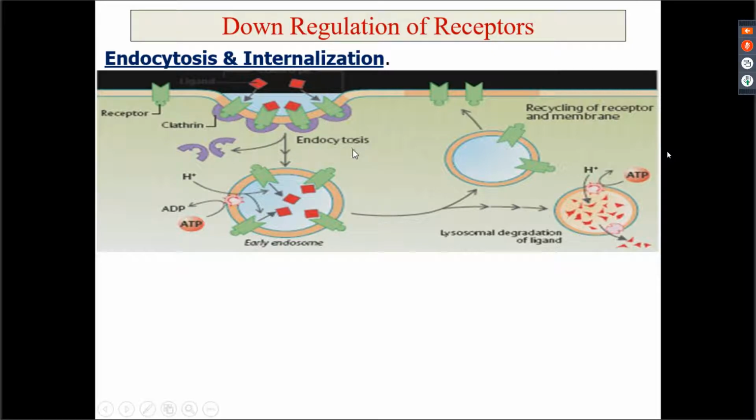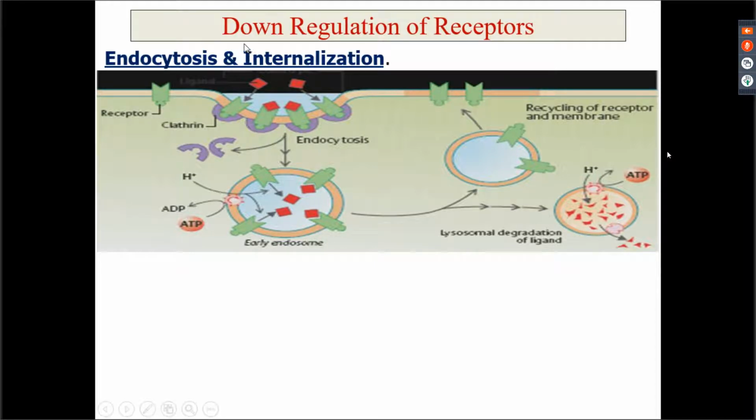the process of endocytosis. Now in transport across cell membrane, you must have been taught about exocytosis and endocytosis. So here this receptor ligand complex is taken up by endocytosis, and it can become associated with the lysosome and get degraded, or it can be recycled, come back to the cell membrane, or there can be new secretion of receptor also, depending upon how much requirement is there.